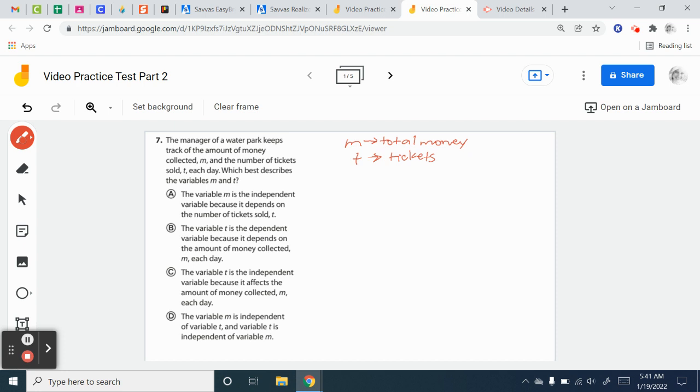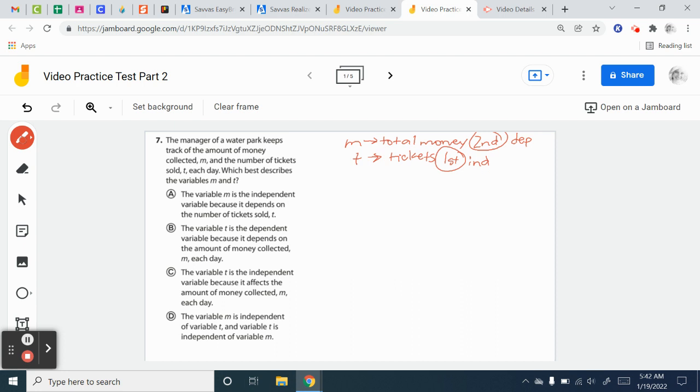So I'm trying to figure out which one is independent and which one is dependent. The tickets: if they sell tickets, then they get money. So they have to sell tickets first in order to get the money second. And the first thing that they do is always independent. So T must be independent, because the amount of money they raise or earn depends on how many tickets they sell.